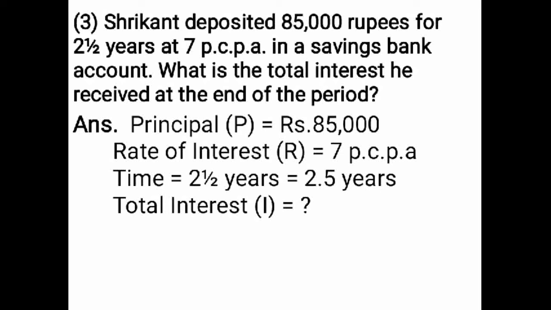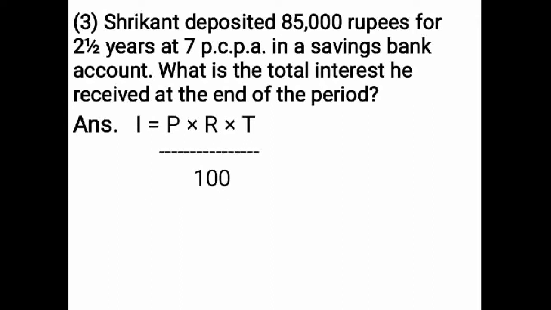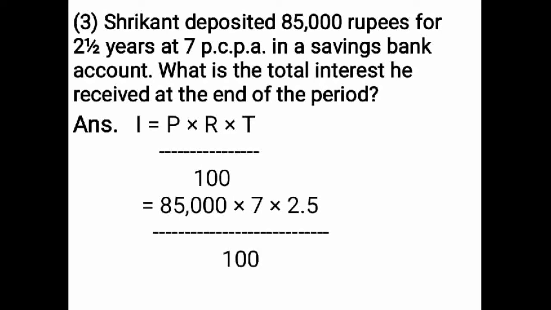Use the formula of interest. Interest is equal to principal multiplied by rate of interest multiplied by time upon 100. Now you have to substitute the values. That is equal to 85,000 multiplied by 7 multiplied by 2.5 upon 100.